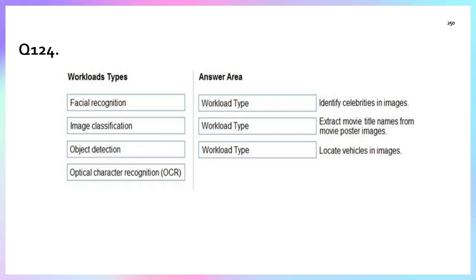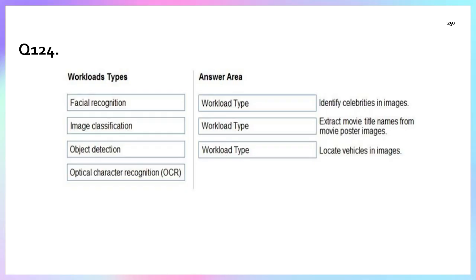Question number 124. On the left-hand side we have workload types and on the right-hand side there are statements. We need to identify which workload type belongs to which statement. Statement one is to identify a celebrity in an image. Identifying celebrities from an image is part of face recognition. Statement two is to extract the movie title name from the movie poster image. Is this part of OCR?